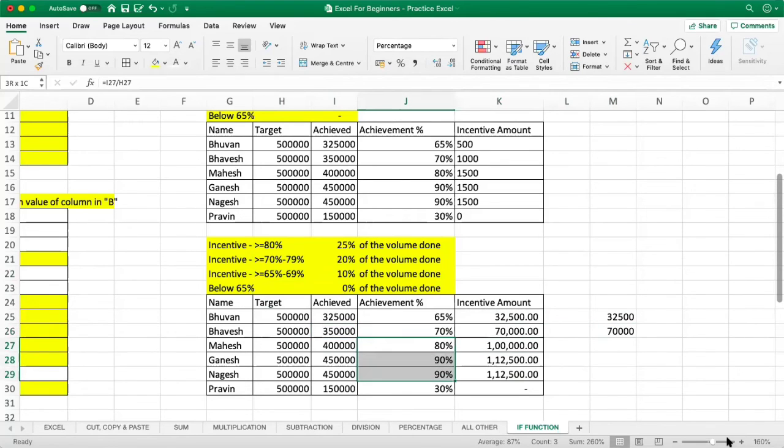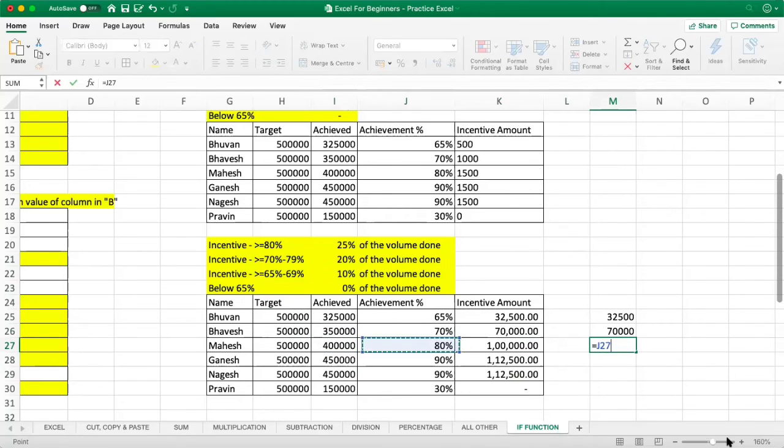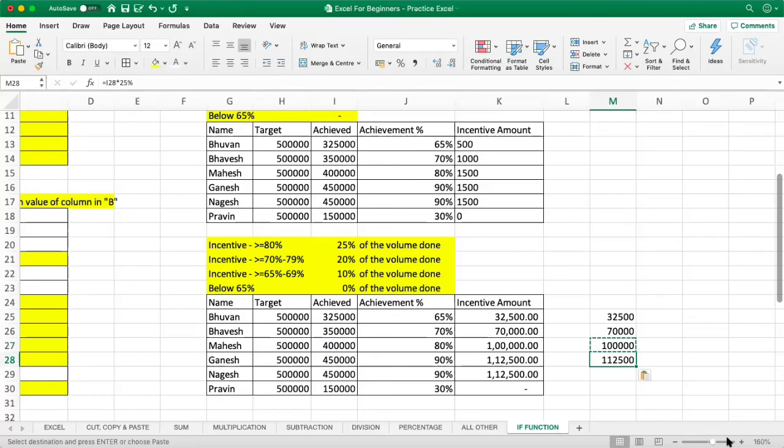Here he has achieved more than 80%, so he should get 25% of whatever he has achieved. His achievement is 4 lakhs into 25%, so 1,12,500 is the right amount. Great. Any questions in this?